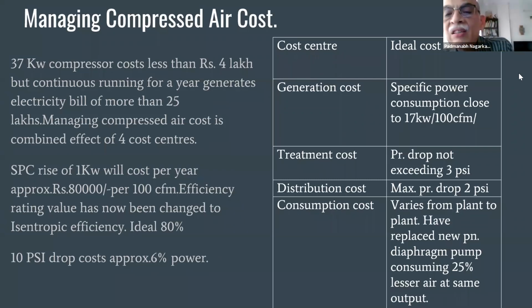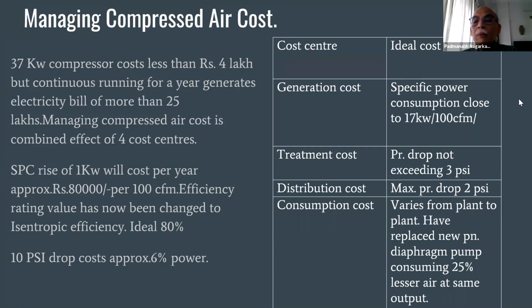Now coming to treatment cost. The compressed air you receive from a compressor has moisture and oil content in it. So treatment cost is to remove that moisture and oil. Generally most industries use refrigerated dryers, and the accepted pressure drop in the treatment should not exceed 0.2 to 0.3 psi. Again, this is the ideal cost. If you compare that, a 10 psi drop costs approximately 6% power. So that is a conversion.